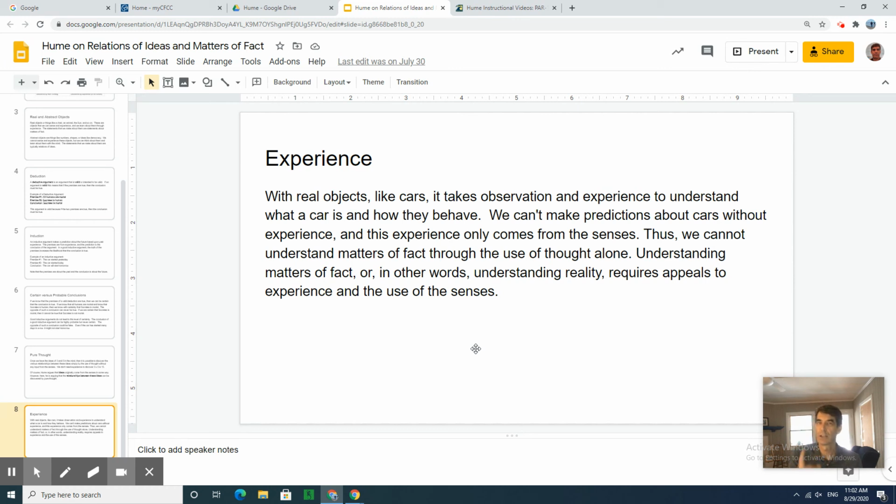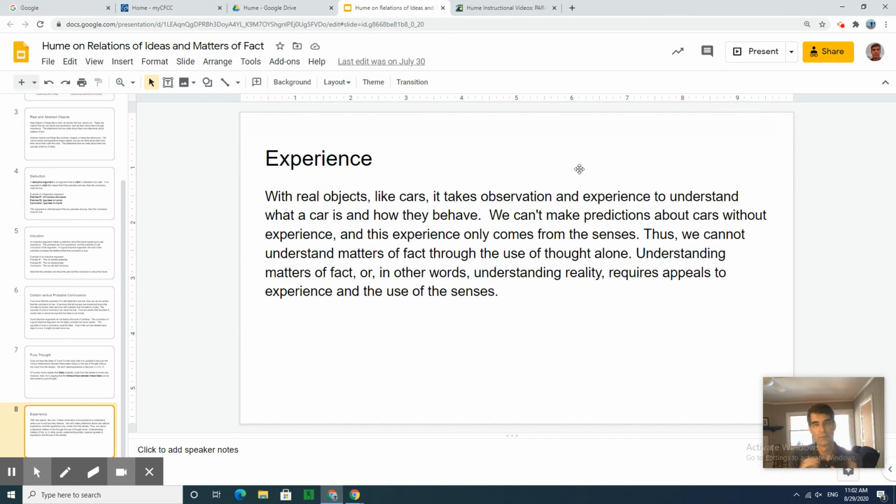And so if you want to discover the truth about reality, this is really an important point here about the matters of fact, about the world. If you want to discover the truth about these physical objects in the world, it requires experience. And that makes Hume firmly an empiricist. You cannot discover the truth about the world in terms of physics and chemistry and whatnot without experience.